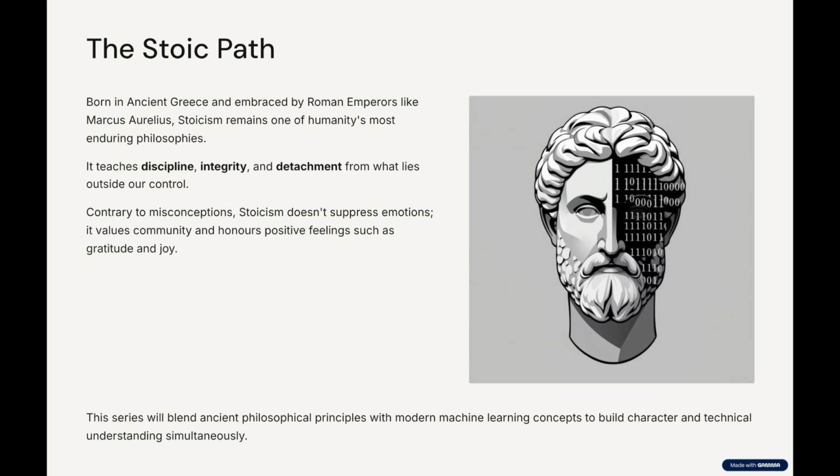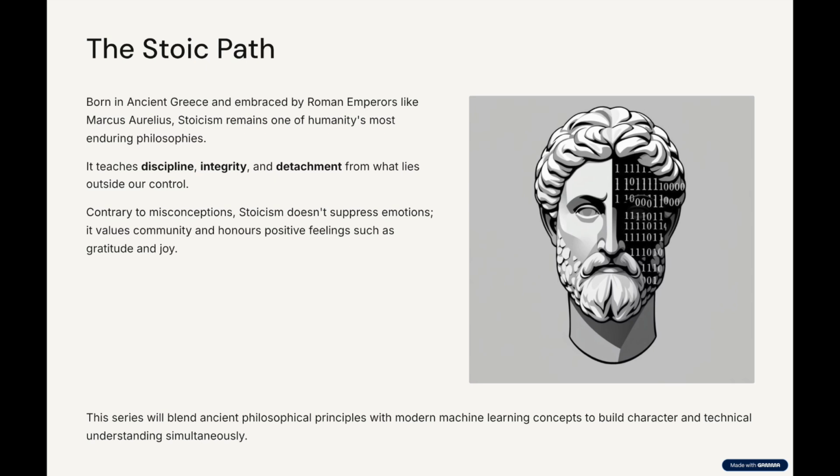Contrary to misconceptions, Stoicism does not suppress emotions. Rather, it values community and honors positive emotions such as gratitude and joy. In business, Stoicism shifts focus from hype to long-term impact. In self-mastery, it builds resilience and leadership. In life, it cultivates clarity and initiative. In relationships, it fosters security and understanding. Stoic principles have maintained relevance across centuries and even inspire modern investment paradigms.